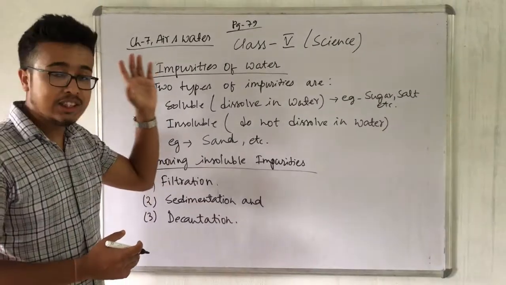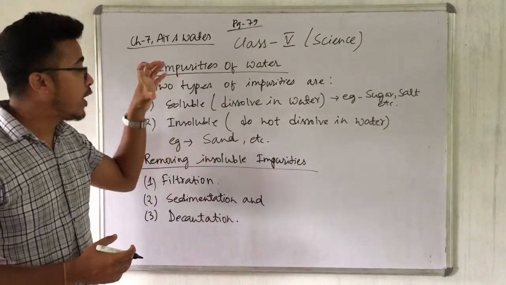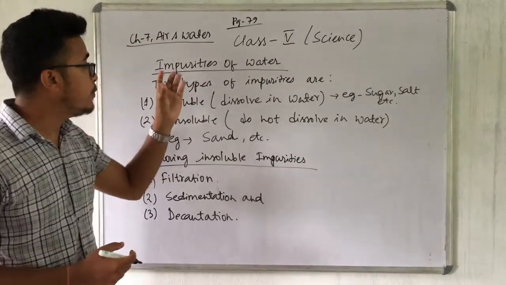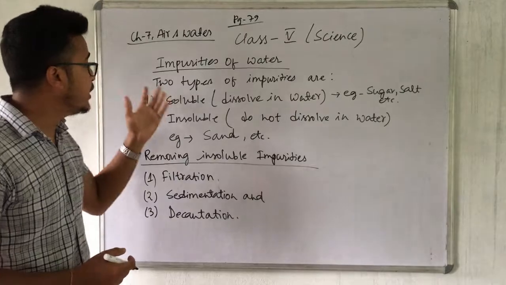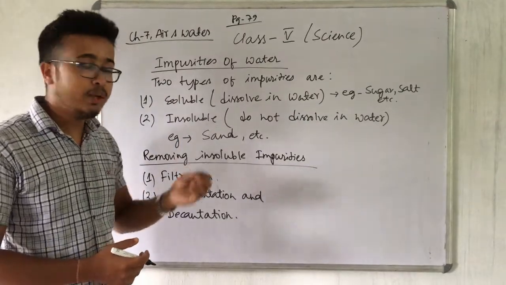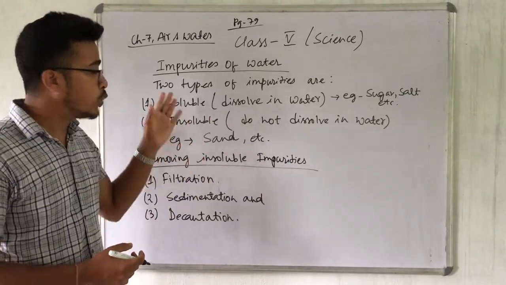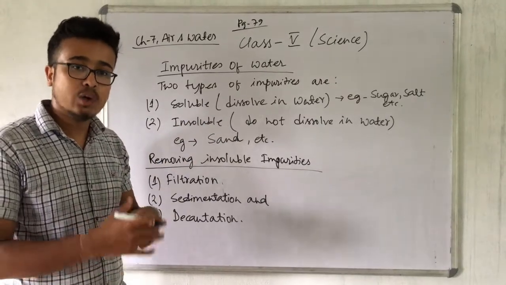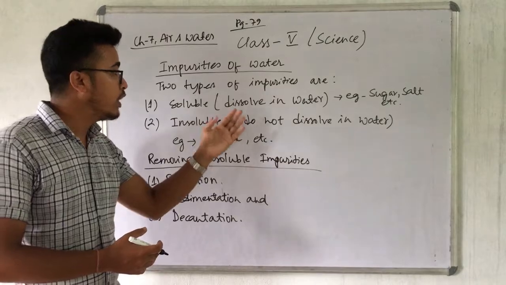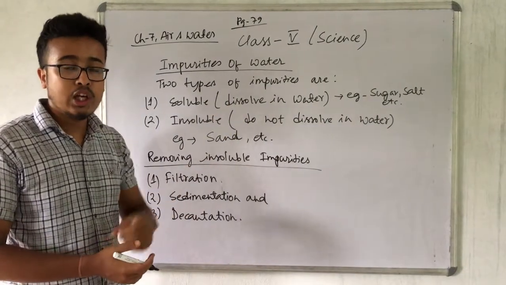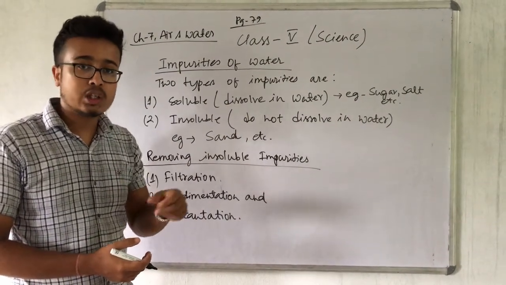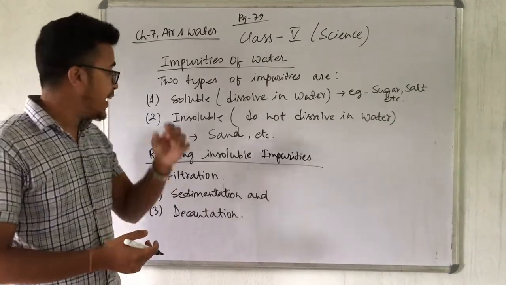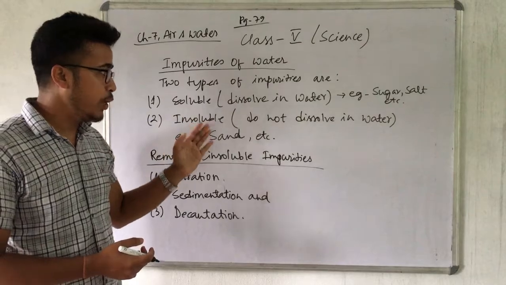So in this portion on water there is one topic, which is impurities of water. Here, impurities of water means there are two types of impurities. The first is soluble. Soluble means dissolved in water, mixed in water. Example, sugar, salt. When you add some sugar or salt in water, it will be dissolved in water. Yes or no?